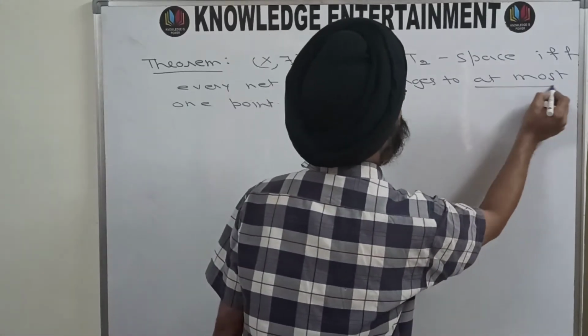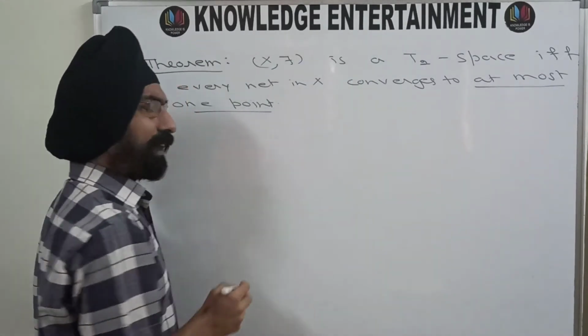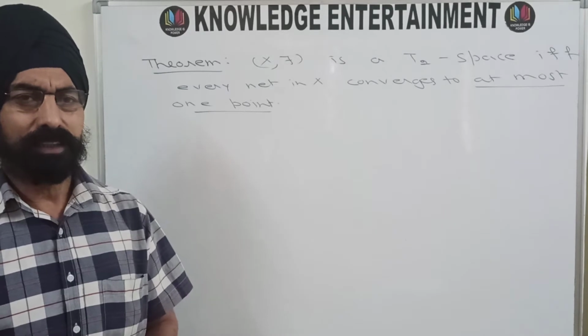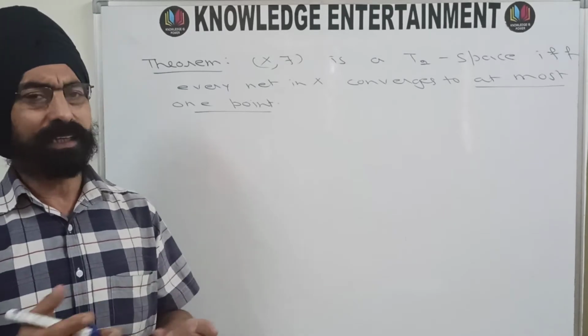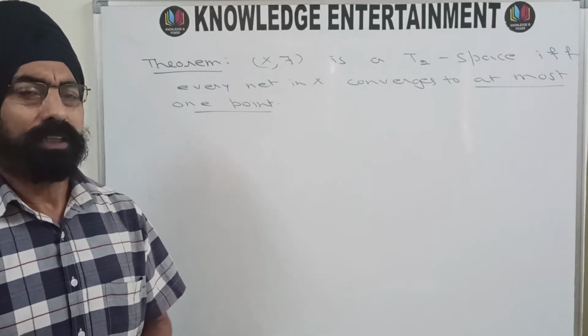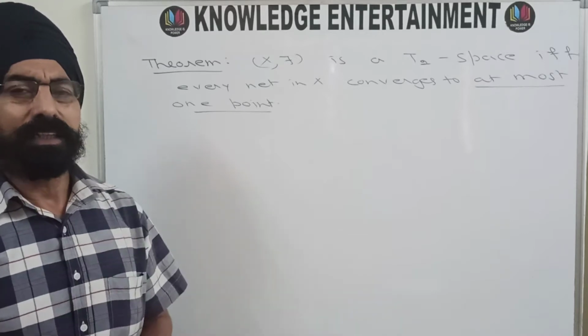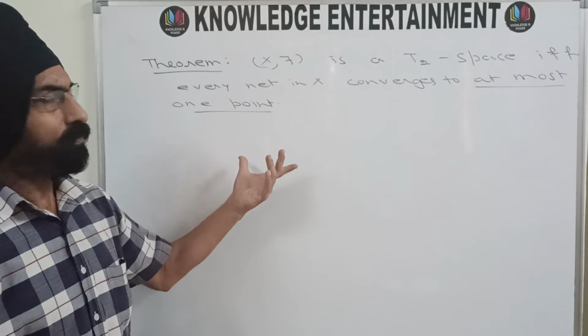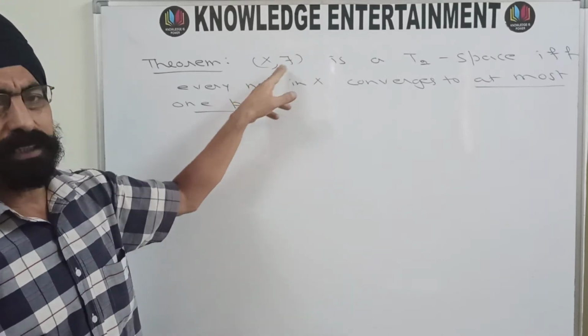At most one point means either it converges to a point, otherwise it is not convergent. So if it converges, then it converges to a unique point. So in this case, the uniqueness of the point of convergence will follow if your topological space is T2.